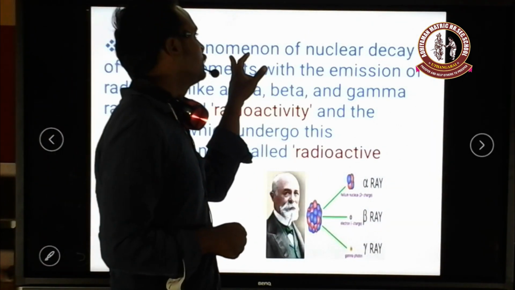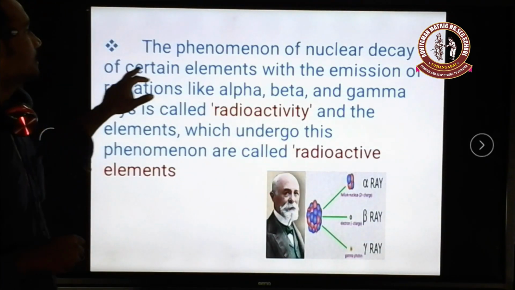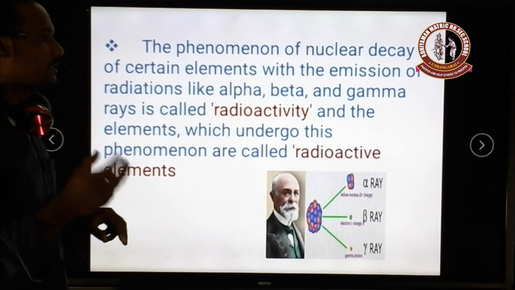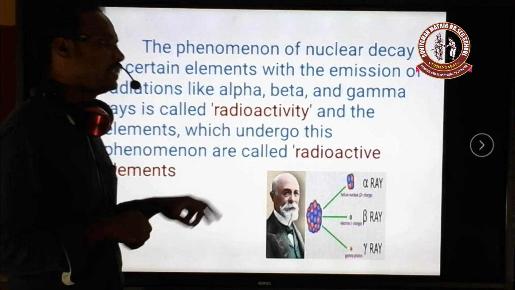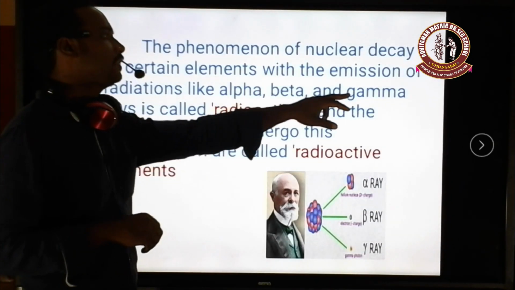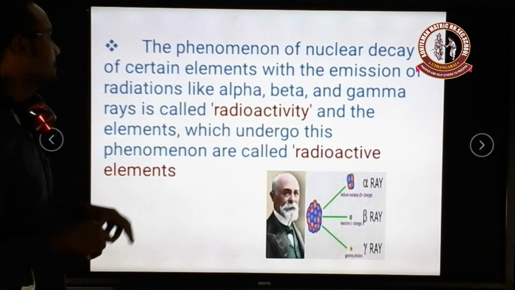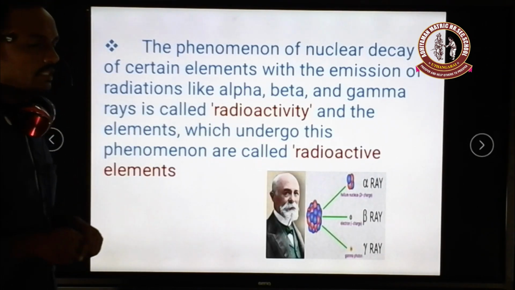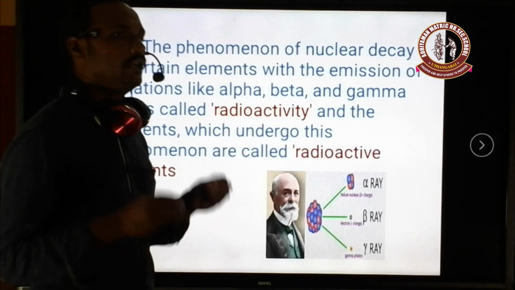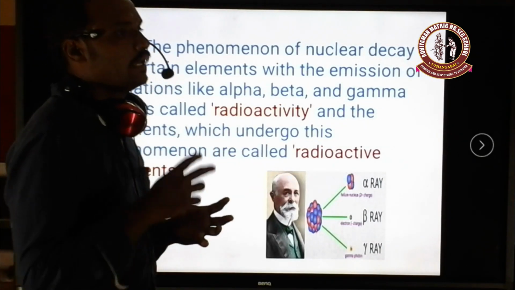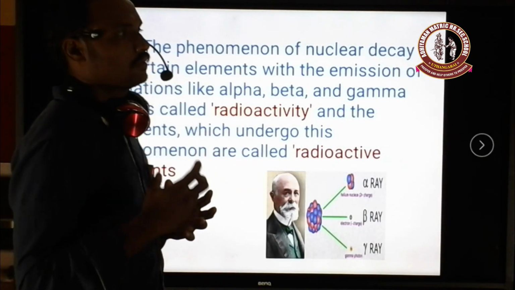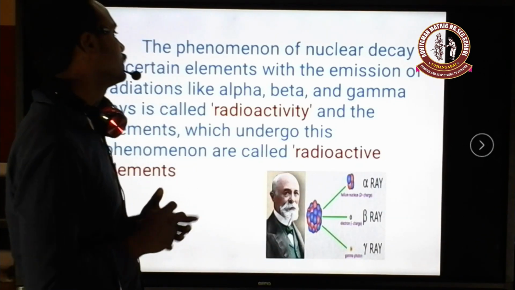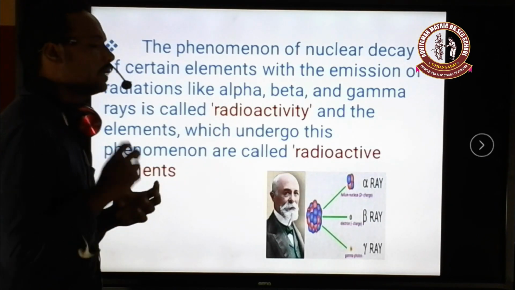So the phenomenon of nuclear decay of a certain element, with the emission of radiations. I already said that three radiations can be emitted: alpha, beta and gamma. This process is called radioactivity. So radioactivity is simply any kind of radioactive material that undergoes a nuclear decay process and emits some kinds of radiations. This process is called radioactivity.